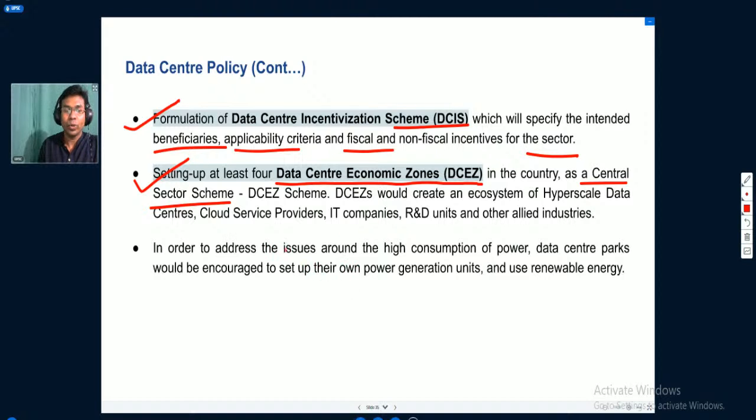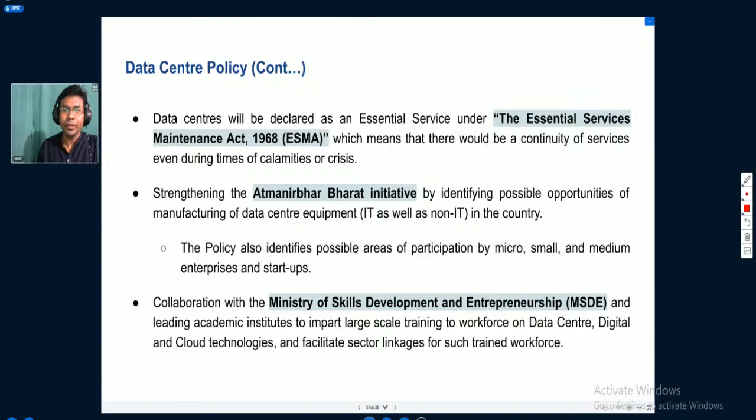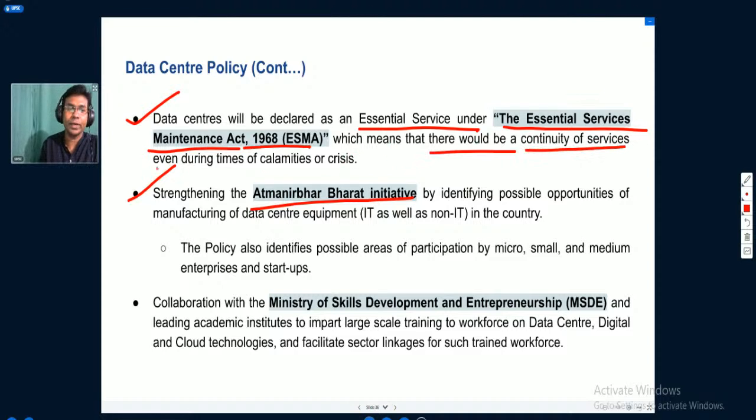So these are the provisions under the data center policy. Here it will help the Atmanirbhar Bharat initiative. Then the data centers will be declared as essential services under the Essential Services Maintenance Act of 1986, which means that there would be continuity of services even during times of calamities or crisis.